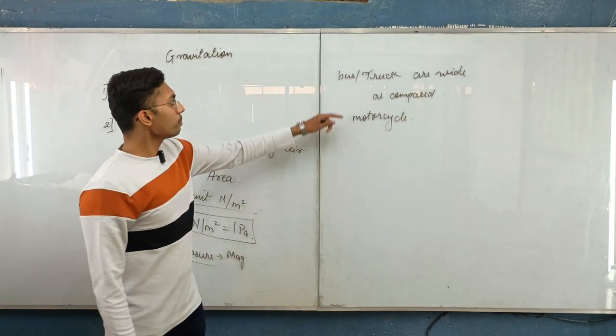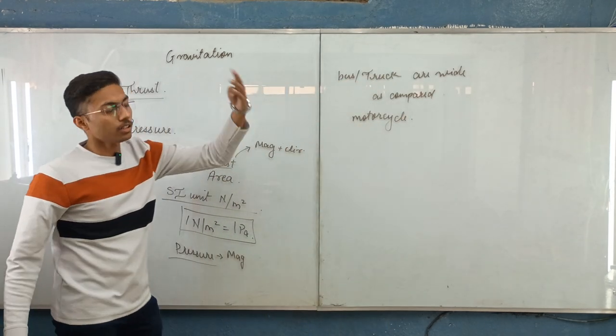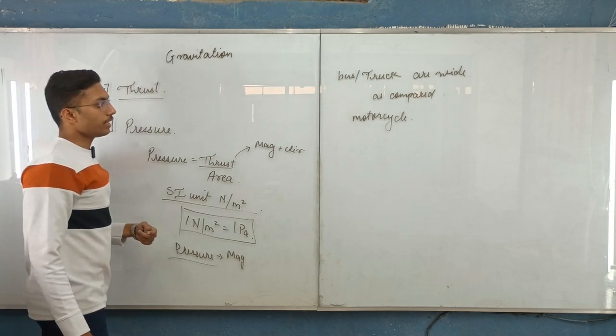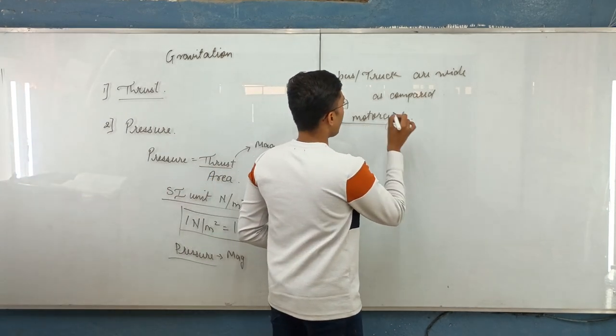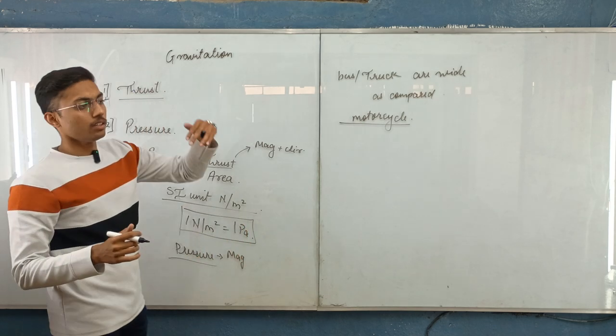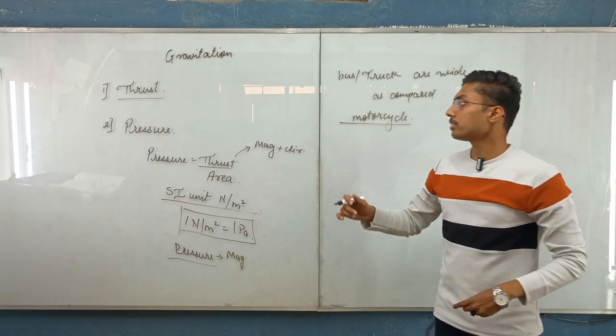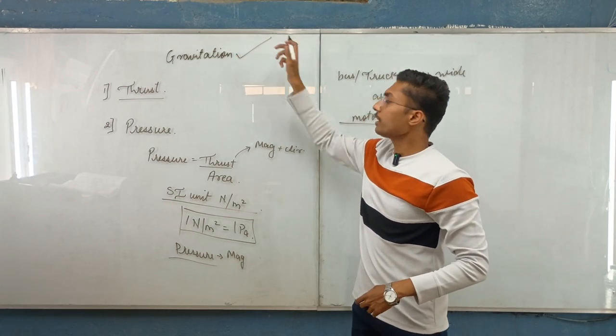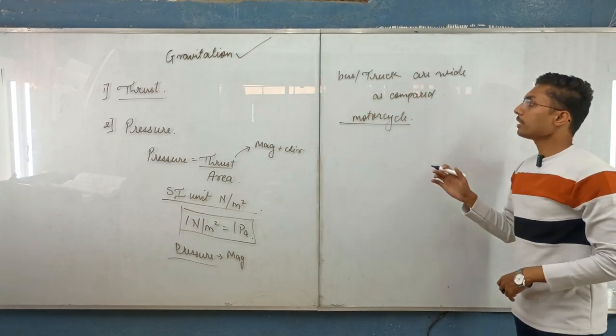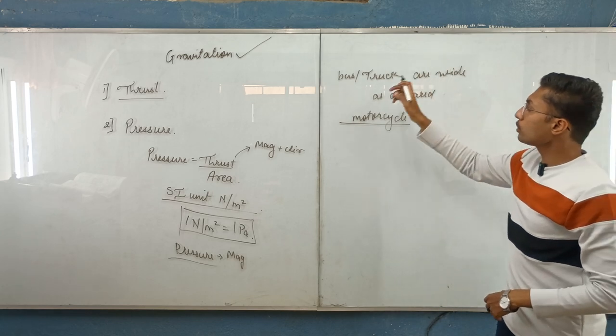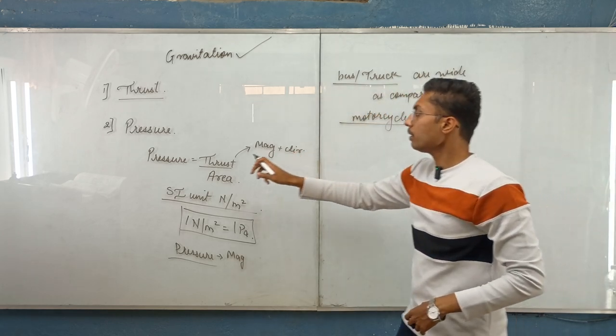Why? Because a bus and truck have a larger weight as compared to a motorcycle, and this weight also acts in the perpendicular direction towards the center of the earth. We have seen this in the topic of gravitation in the lecture before. Because of this, we will have to reduce the pressure.